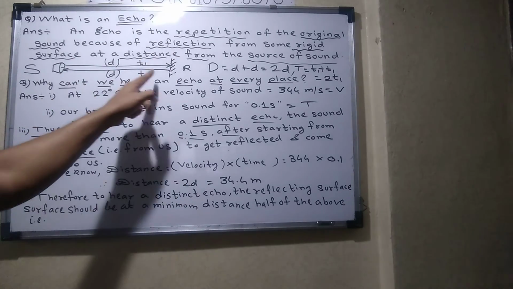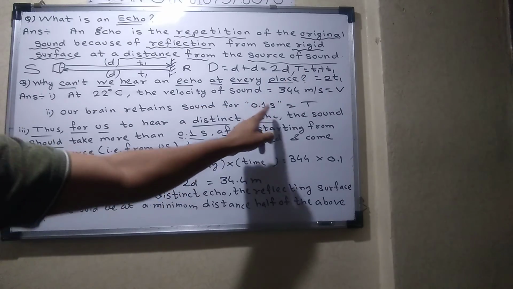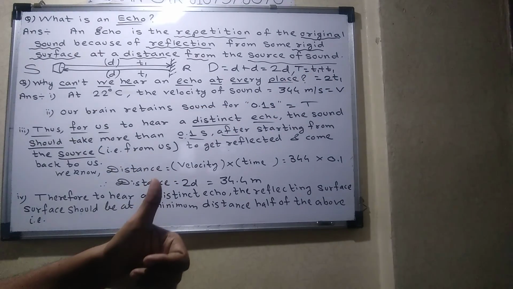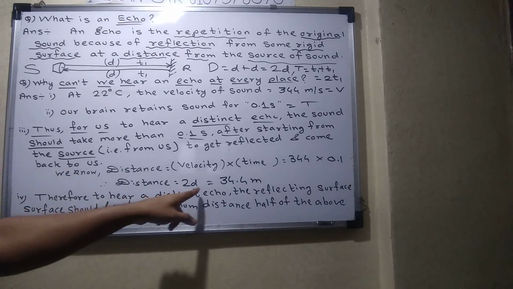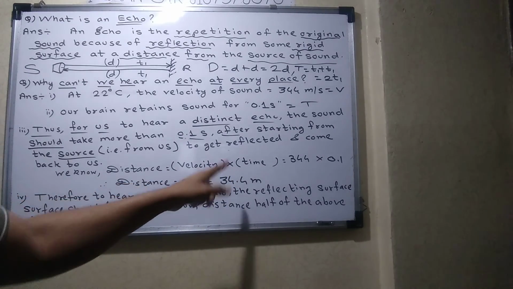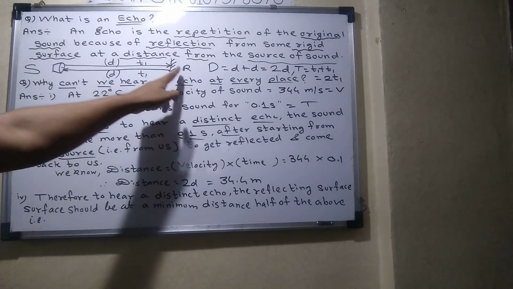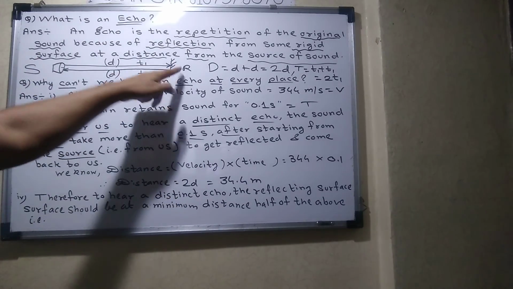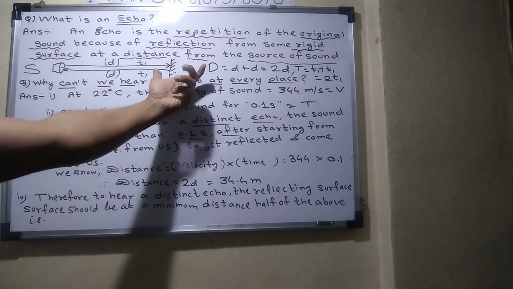So what is the total distance? We now got 34.4. But 34.4 is the total distance traveled by the sound wave from the source to the reflecting surface and from the reflecting surface back to the source. So what is the distance between the source and the reflecting surface?